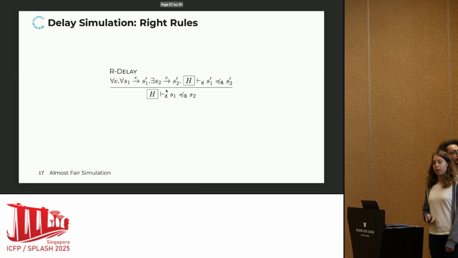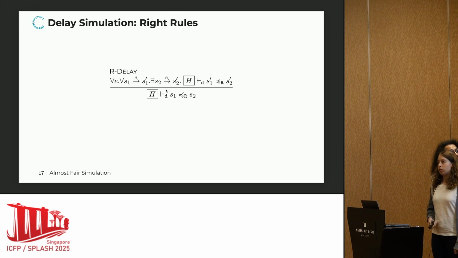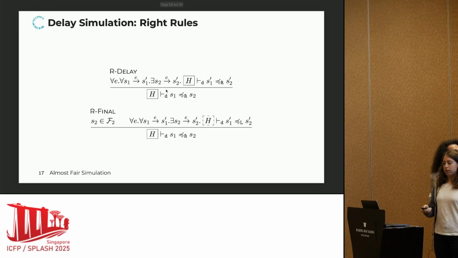And then we have the right rules. First, as long as we don't see an accepting state, we can just step. But importantly here, the context stays closed, because this is just a helping thing where we track finitely many delays. And then this is the rule that helps us open the box again. If we see a final state on the right, then we can step and open the context, and also get back to the left relation from the right.